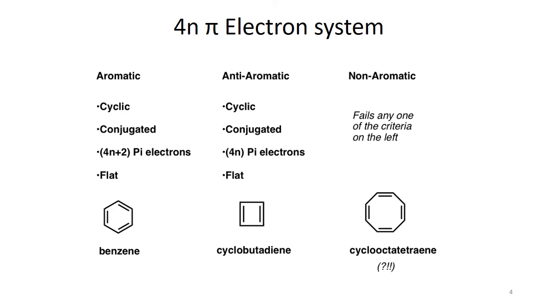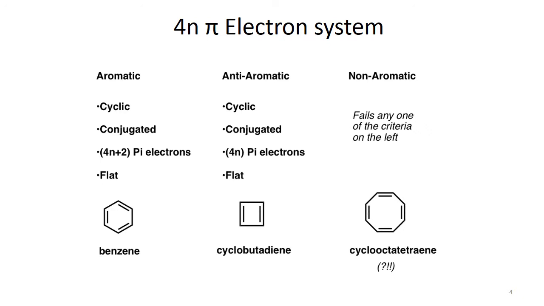Just like there could be 4 electrons, there could be 8 electrons, that is, multiples of 4 pi electrons. They are flat, that is, all the nuclei are in the same plane. The example includes cyclobutadiene. In this case, they have extraordinary instability, so that's why they are listed separately from non-aromatic systems.